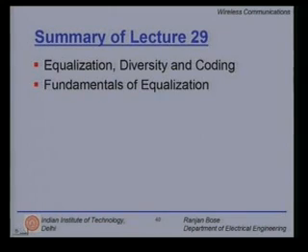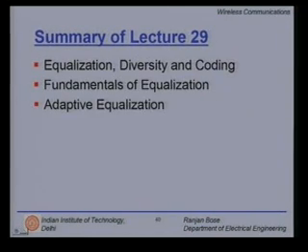We then moved over to the study of the fundamentals of equalization, why it works, and what the basic structure of an equalizer is. Specifically, we talked about adaptive equalization and how the weights of the equalizer may be adjusted depending upon the input signal.